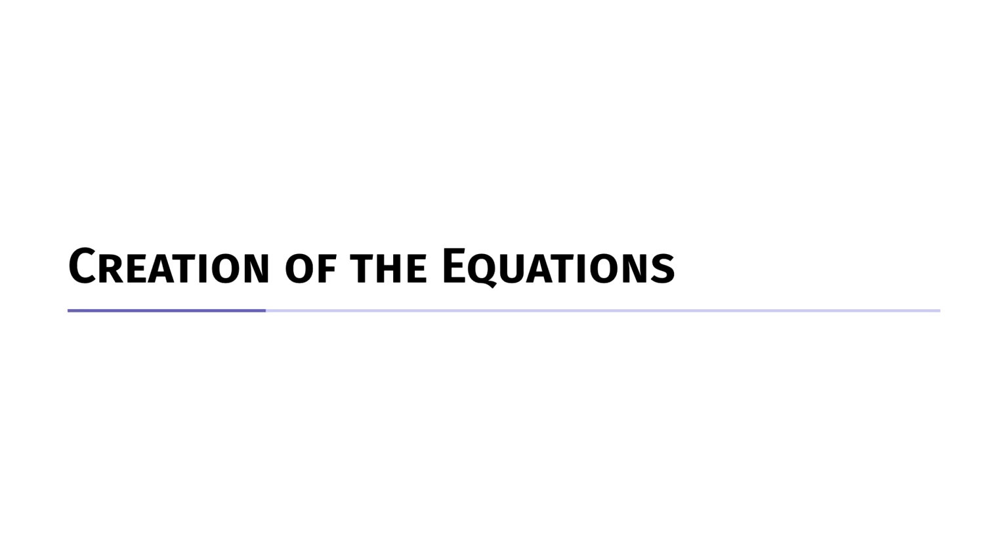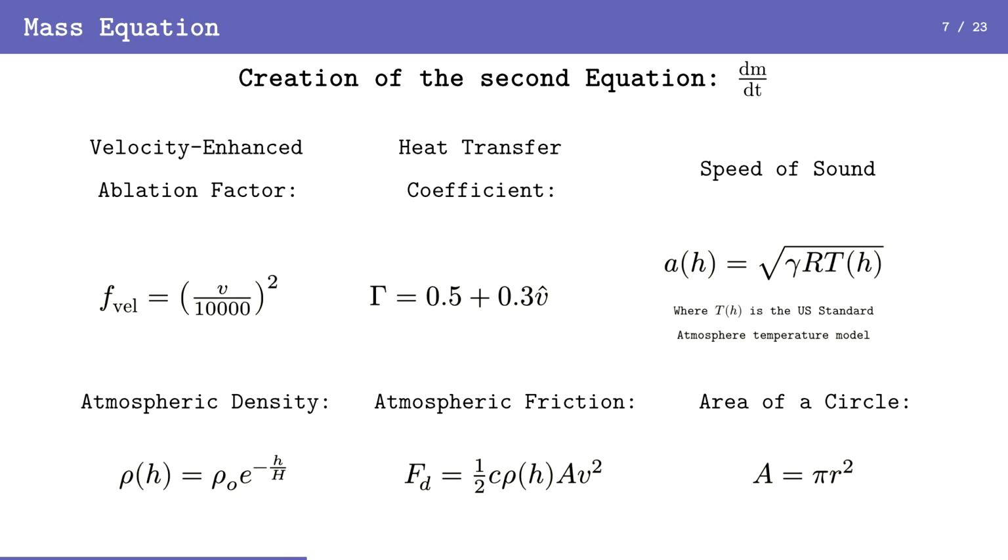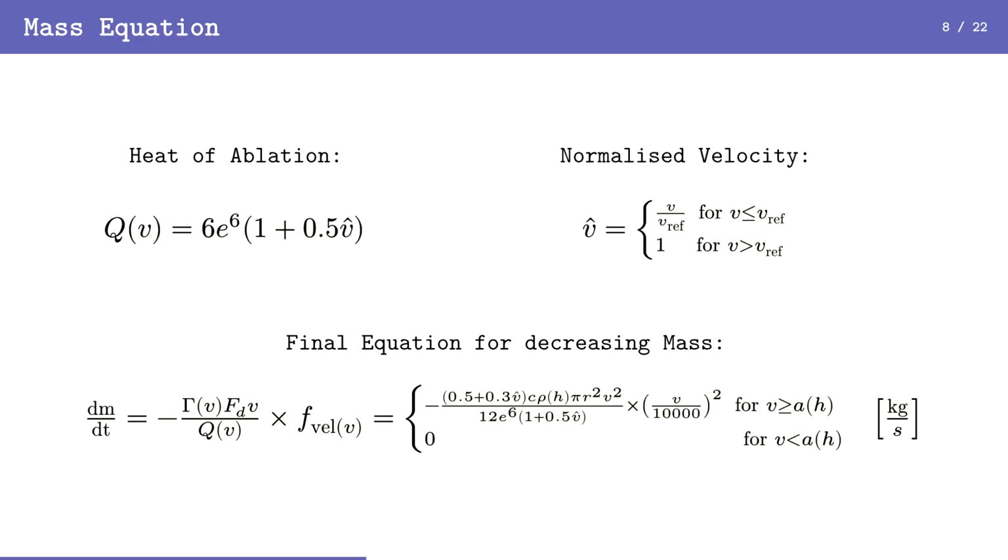The creation of our equations. For the creation of the first equation, we're using the area of a circle, mass of a spherical object, the atmospheric density, and atmospheric friction to make our final equation for decreasing velocity due to drag. For the creation of our second equation, we use the velocity-enhanced ablation factor, the heat transfer coefficient, the atmospheric density, the atmospheric friction, the area of a circle, ablation, and finally normalized velocity to create our equation for the mass loss due to ablation. We made it a piecewise function, which is 0, to stop the particle from ablating when the velocity is less than the speed of sound.